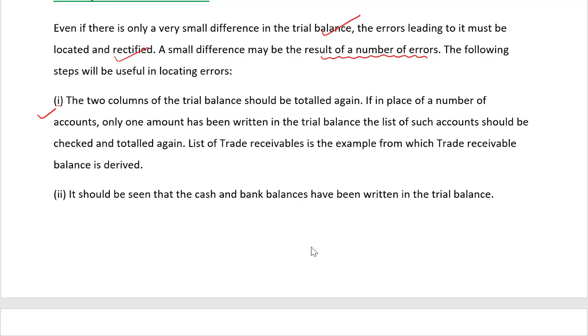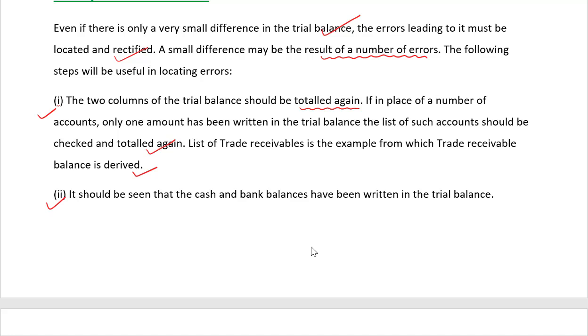The first step is that the two columns of the trial balance should be totaled again. If in place of a number of accounts, only one amount has been written in the trial balance, the list of such accounts should be checked and totaled again. The list of trade receivables is an example from which the trade receivable balance is derived. So we should check these things again.